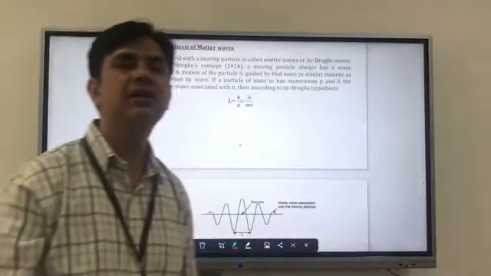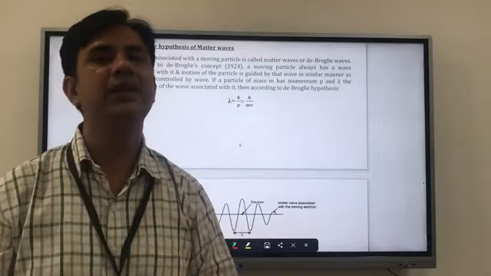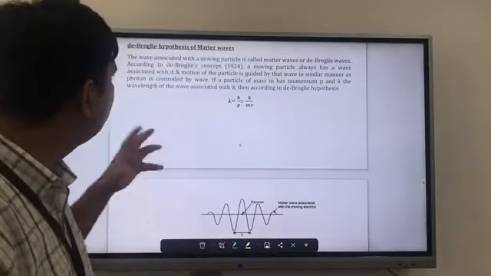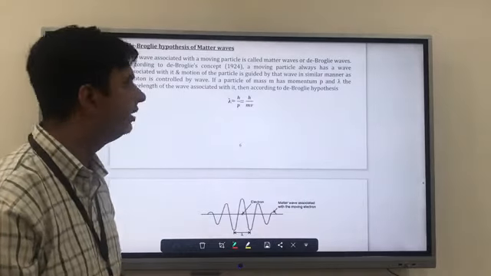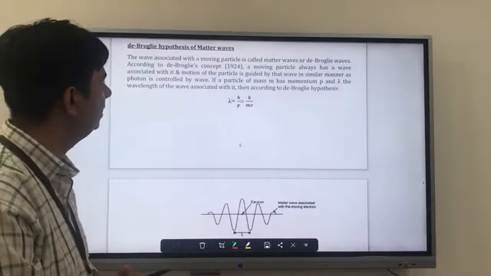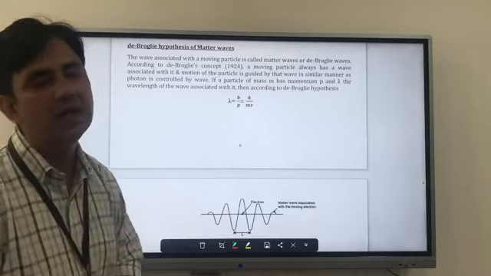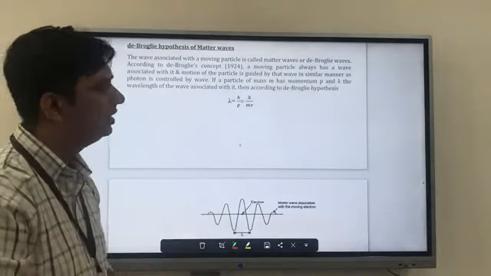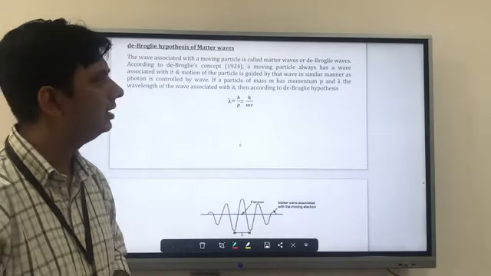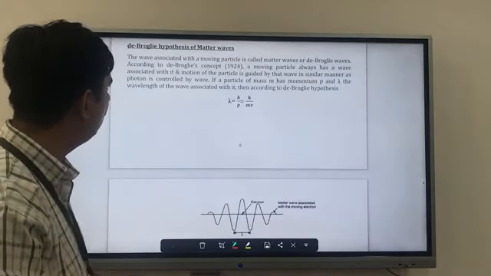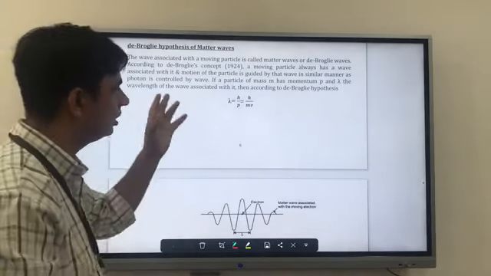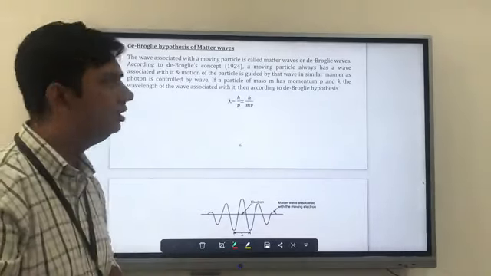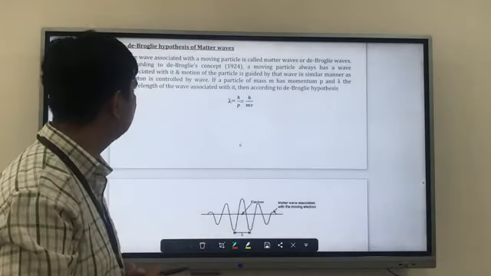So we have learned that there is an ambiguity of particle and wave theory. So how did de Broglie hypothesize a matter wave? The wave associated with a moving particle is called a matter wave. He said if a particle is moving, then we can say it is a particle wave or de Broglie wave. According to de Broglie, a concept that came into the picture in 1924, a moving particle always has a wave associated with it.